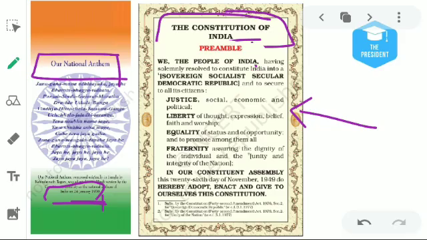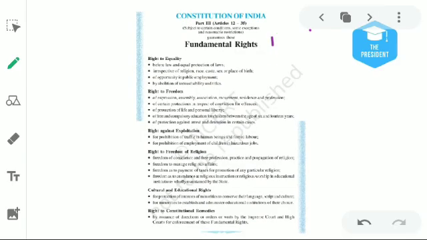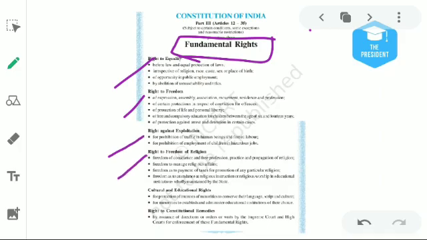Next, our Constitution gives us some rights which are known as the fundamental rights. We have the right to equality, the right to freedom, the right against exploitation, the right to freedom of religion, cultural and educational rights, and the right to constitutional remedies. These are the fundamental rights which our Constitution guarantees to give us through the state government.